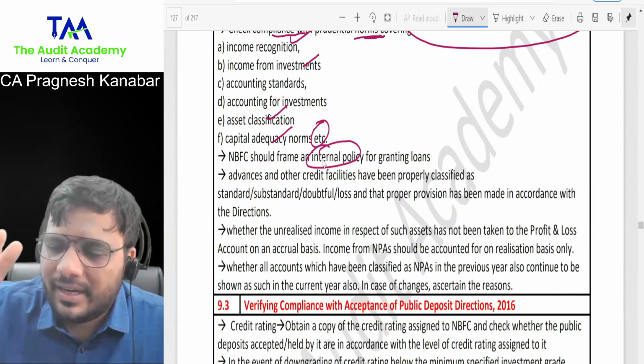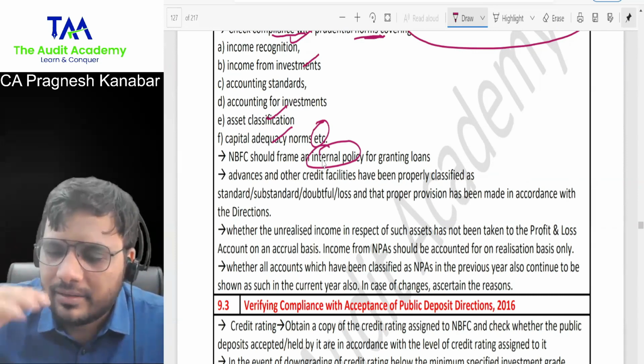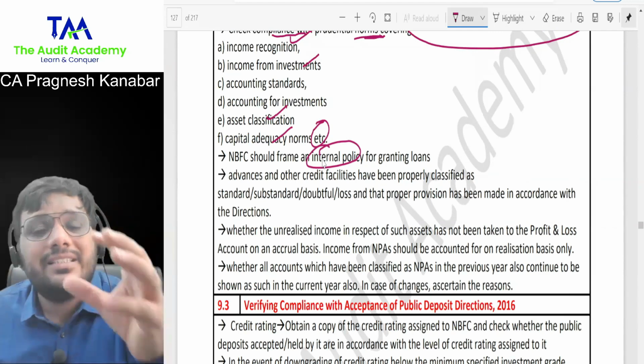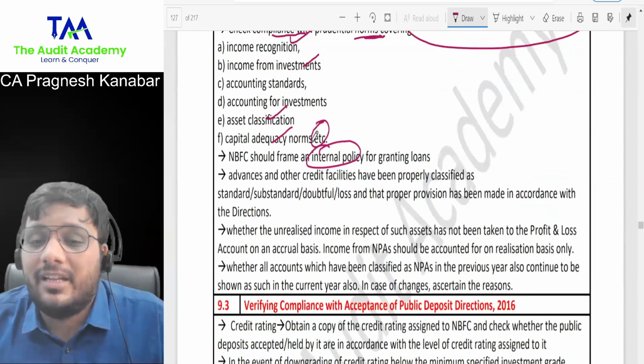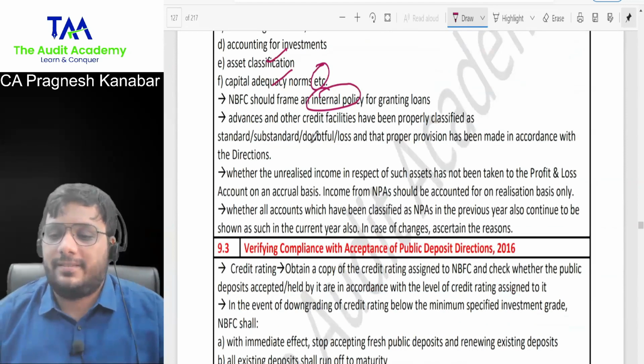2-3 points I will write like this, and I'll get my 4 marks. That is how your approach should be in such kind of audit checklist answers. Am I clear with this? Yes, yes, sir. Reply.